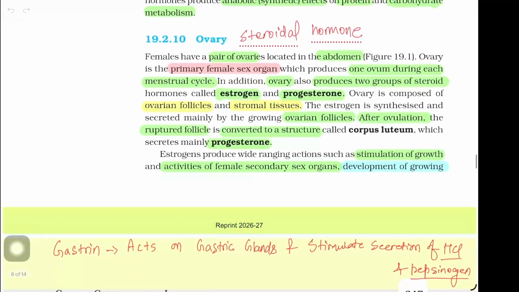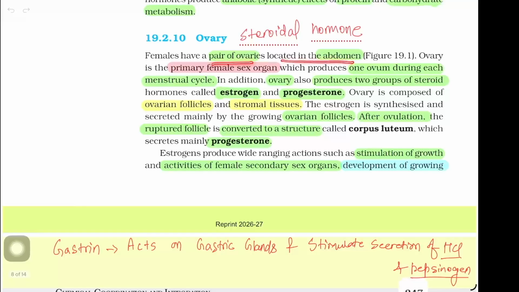Ovary. Females have a pair of ovaries located in the abdomen, shown in figure 19.1. The ovary is the primary female sex organ which produces one ovum during each menstrual cycle. In addition, the ovary also produces two groups of steroid hormones called estrogen and progesterone. The ovary is composed of ovarian follicles and stromal tissues. Estrogen is synthesized and secreted mainly by the growing ovarian follicles. After ovulation, the ruptured follicle is converted to a structure called the corpus luteum, which secretes mainly progesterone.